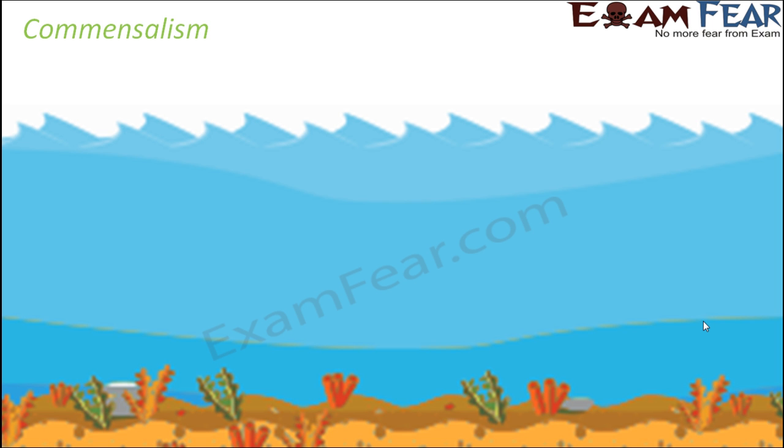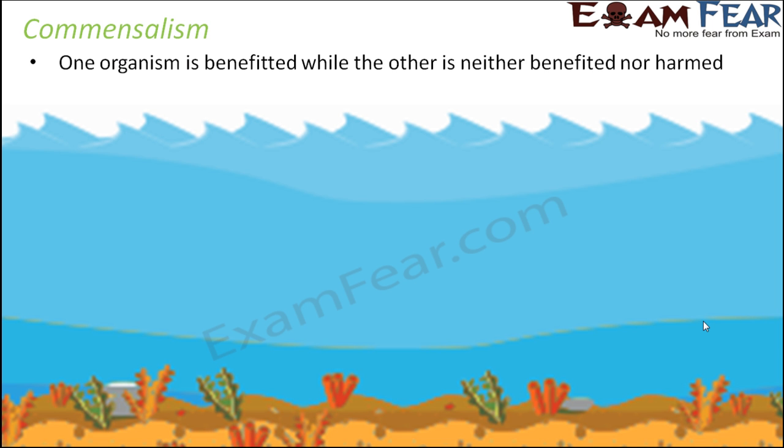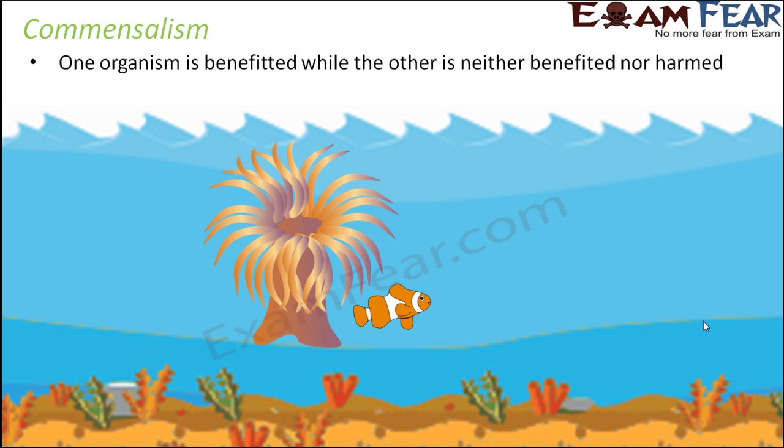And now let us talk about the last type of population interaction, that is commensalism. Commensalism is that relationship in which one organism is benefited while the other is neither benefited nor harmed. Only one will be benefited and it doesn't affect the other organism in any way. So let us look at this example of sea anemone and the clownfish. In the ocean, it has always been observed that the clownfish always tries to stay very close to the sea anemone. Do you know why?